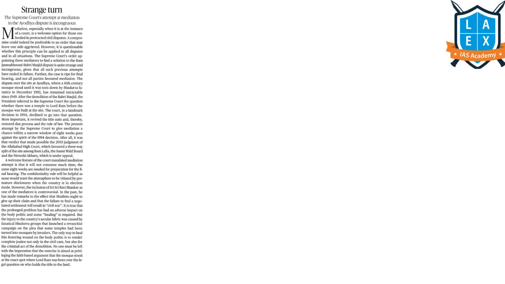The next article is Strange Turn. This article is a continuation of our first article, and it also comes under GS paper 2 under the topic of judiciary.